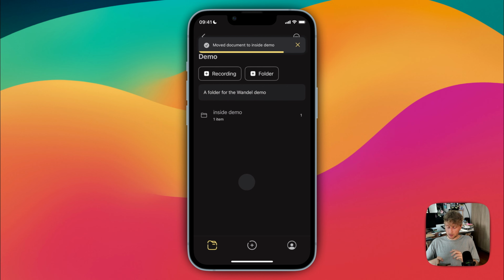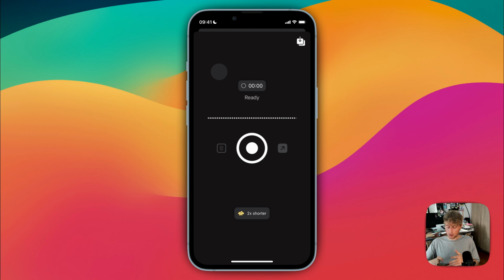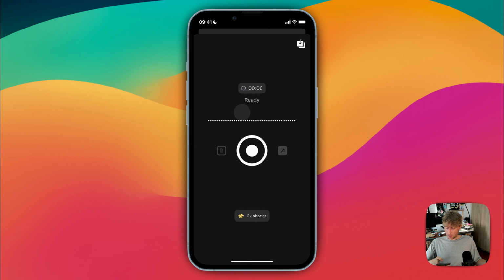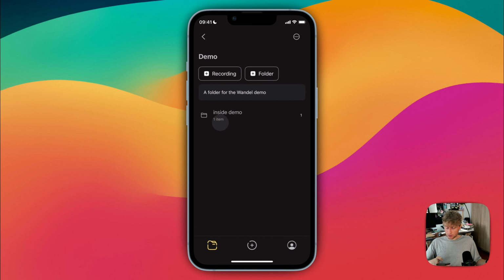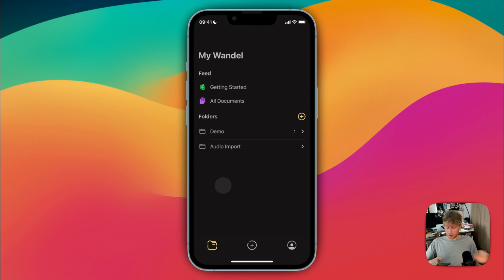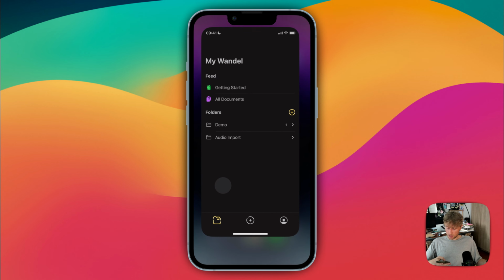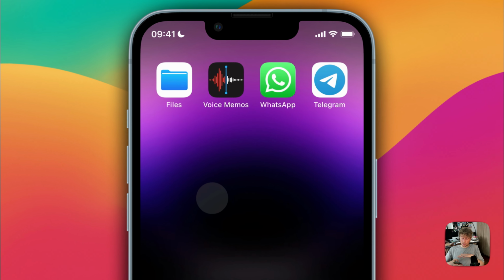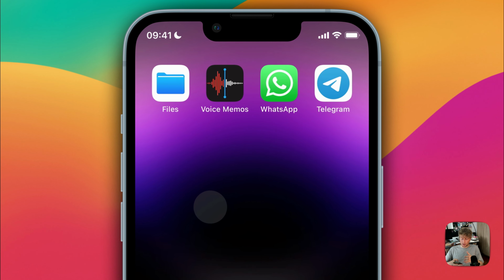And then, of course, in any folder that you're in, you can also quick create a new document with recordings and notes. Yeah, so those are the basics of the app itself. I also do want to briefly just show the audio import, which is another big use case. So you can go to any of these apps here or any other app really on your phone that has voice notes. And I'm going to show you how you can import those voice notes into Wondle.